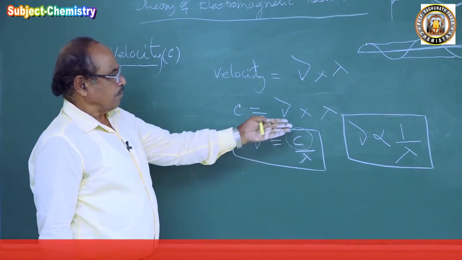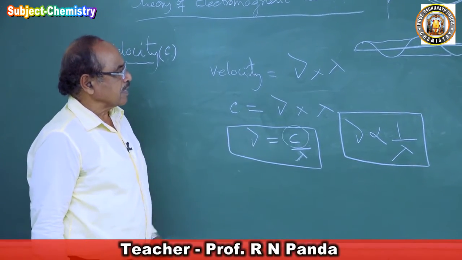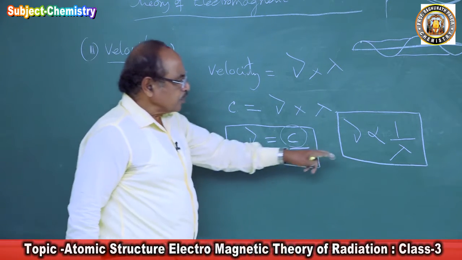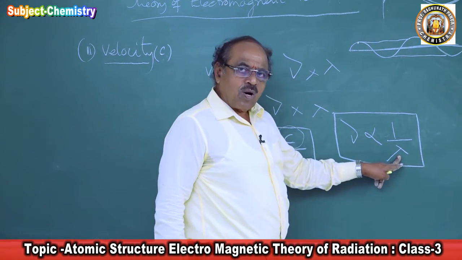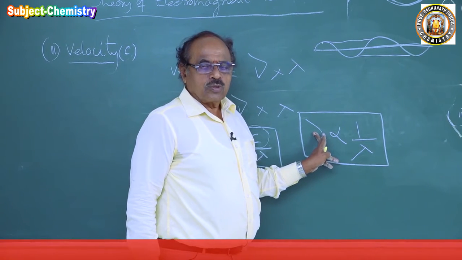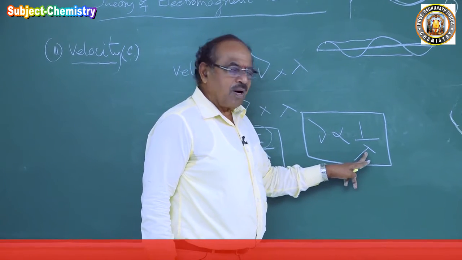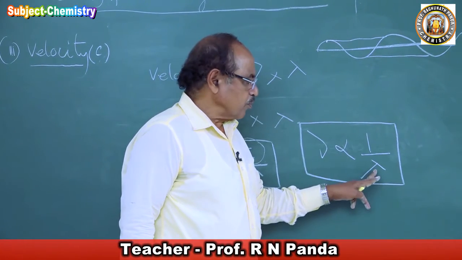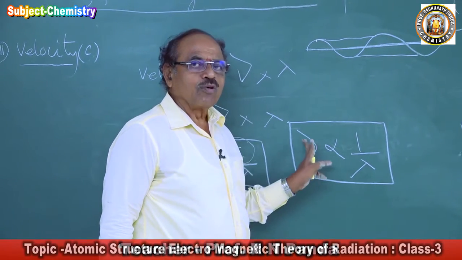Those waves which have a small wavelength have high frequency, and those waves which have a longer wavelength have low frequency.